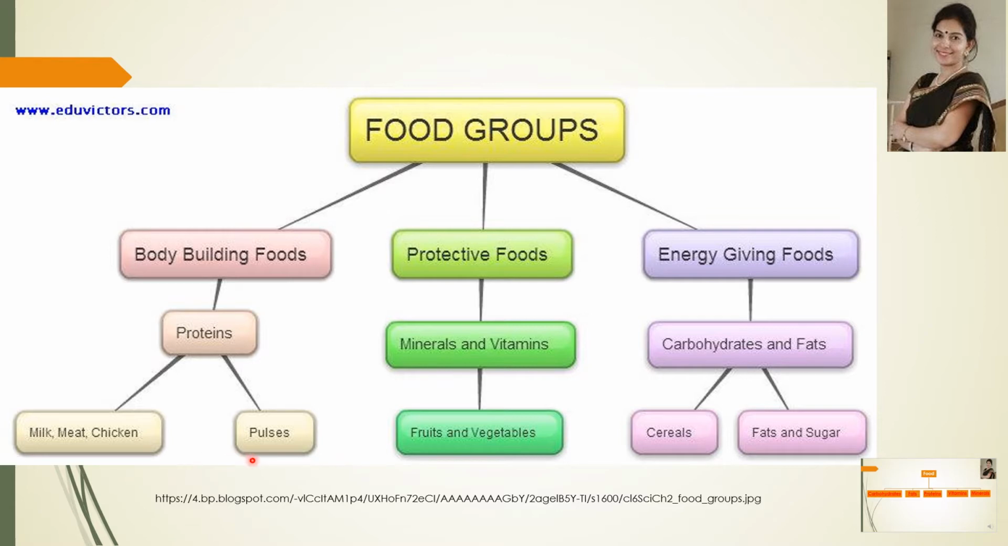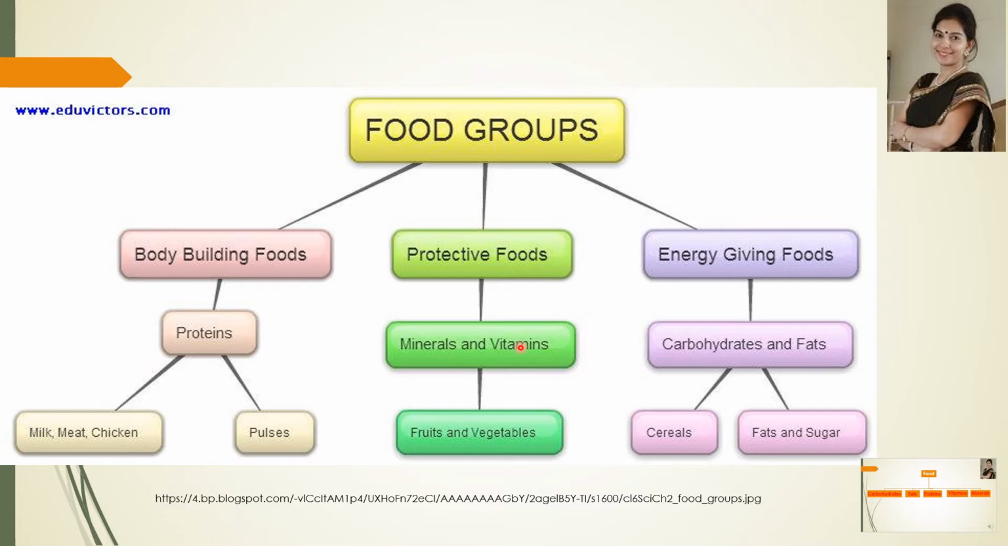And we have the plant sources like the different pulses like beans, sprouts, rajma, kidney beans. All these are plant sources of proteins. Now, the next category is the protective foods, and under this category are the minerals and vitamins. Vitamins and minerals are protective food because they protect us from many diseases.